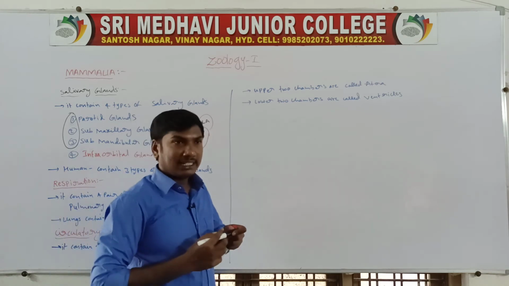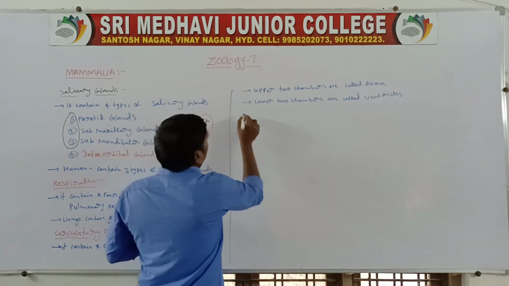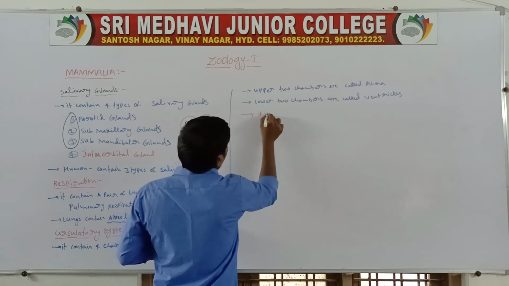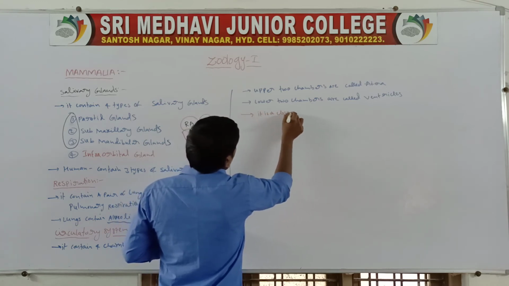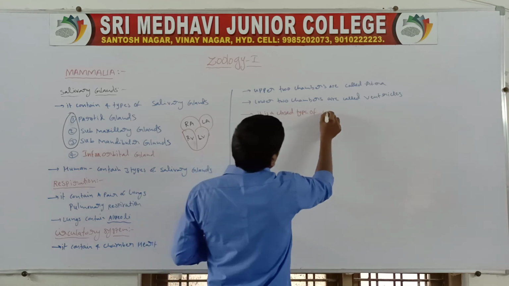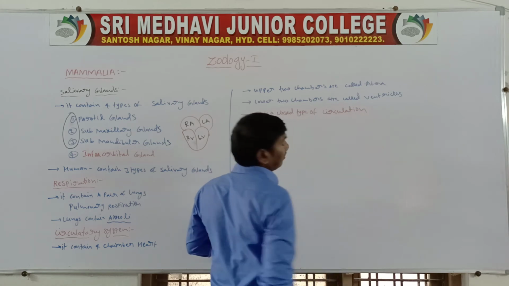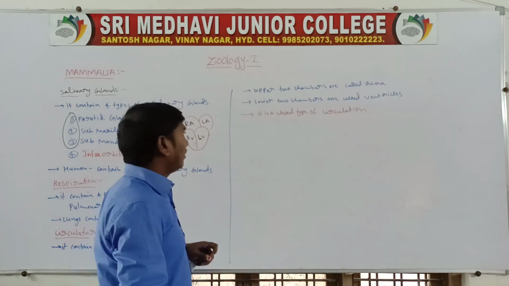Next one, it is a closed type of circulatory system. Closed type of the circulatory system is present.